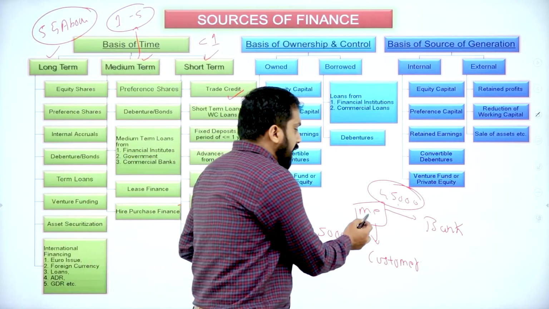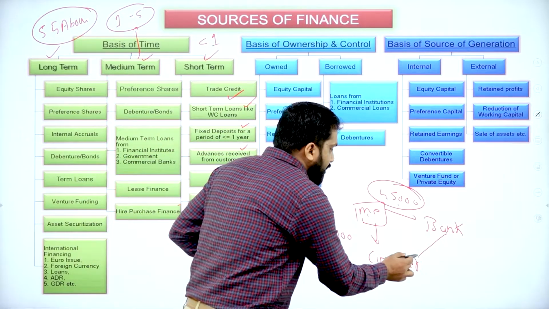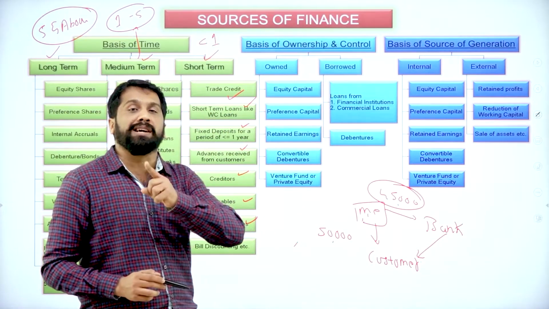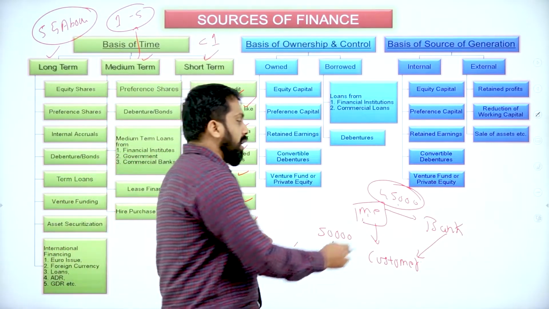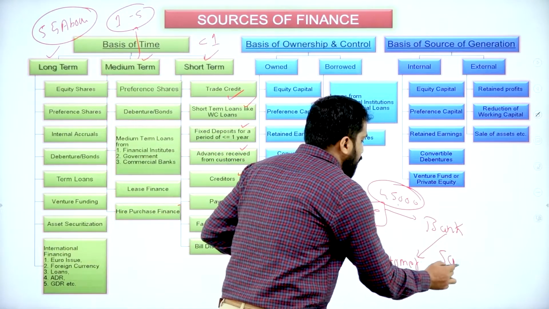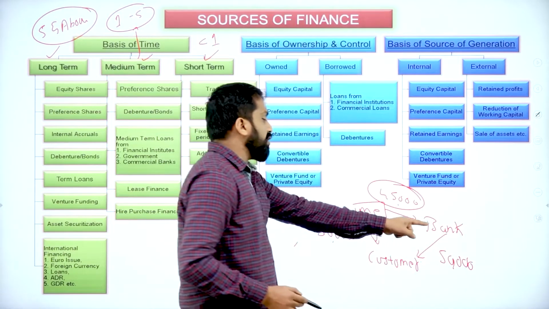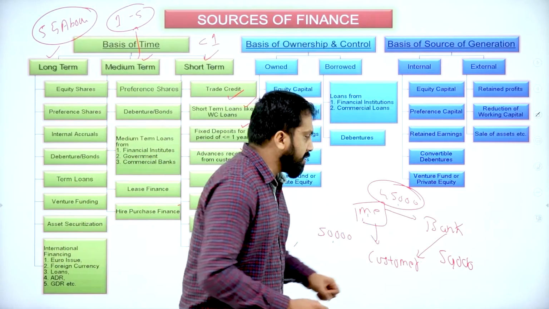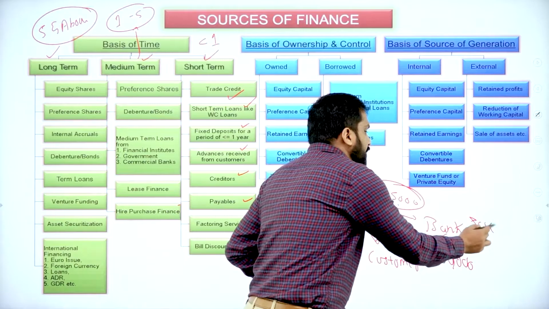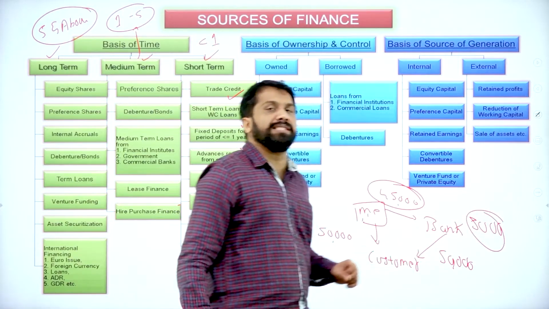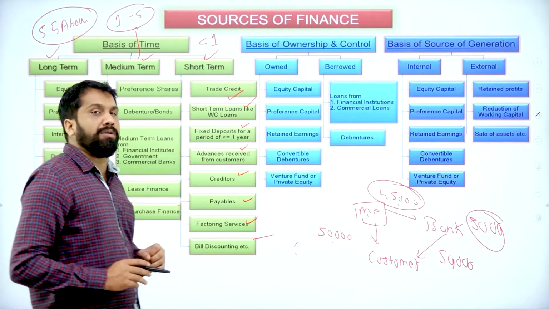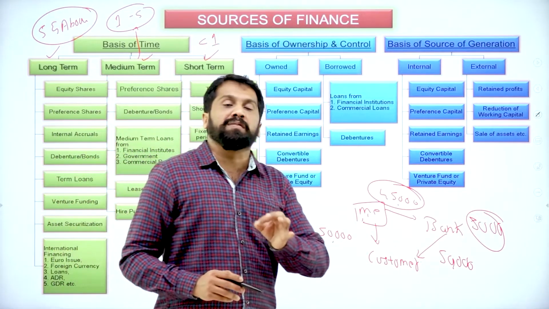After 3 months, I will not come to you. Bank will come to you. Bank will collect 50,000 from you. Now, how much did the bank collect? 50,000. So, how much did the bank give to me? 45. For waiting for 3 months, the bank will get 5,000 profit. This is called factoring. Otherwise, we also call it bills discounting.